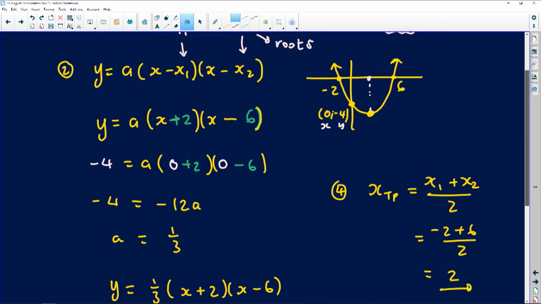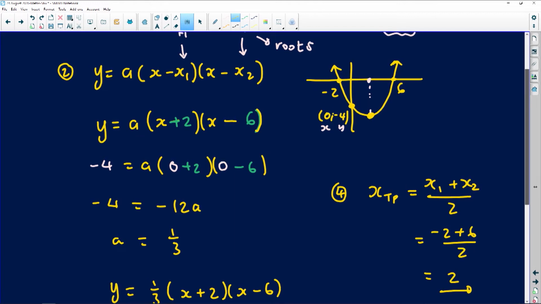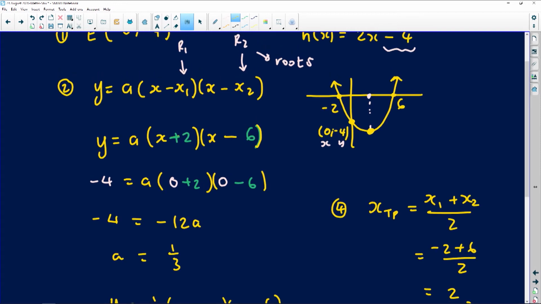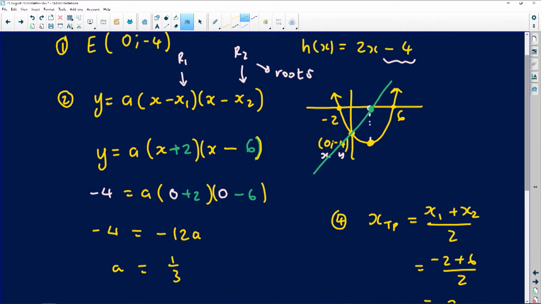Alternatively, somebody could have said, well, what if I was not aware of the fact that the x value of the turning point is in the middle of my x-intercepts? Well, you can use a straight line. Remember, grade 12s, we were given a straight line that passes at that point there, right? And we know the equation of the graph of h of x. We could have used that to try and find the x-intercept of that particular straight line of h. And remember, if you want to find the x-intercept, you just make y to be 0.